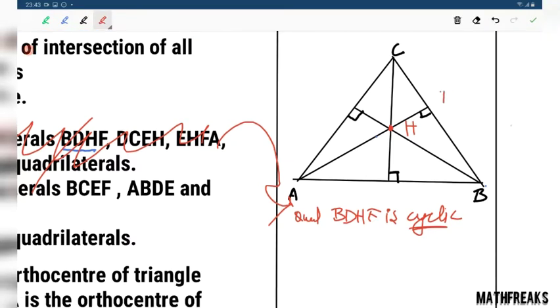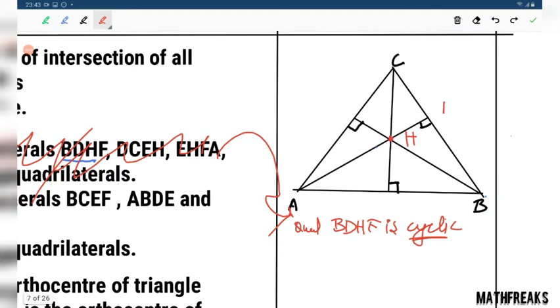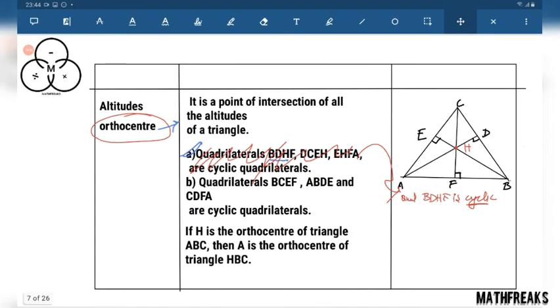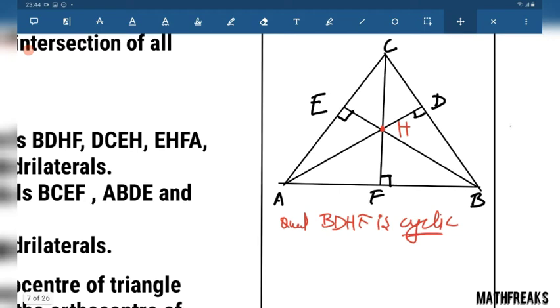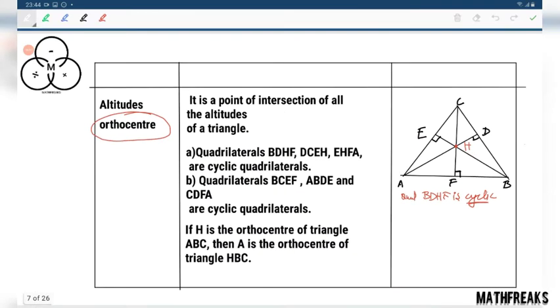This is D, E, F. Now let's see quadrilateral BDHF. Yes, now it's true.